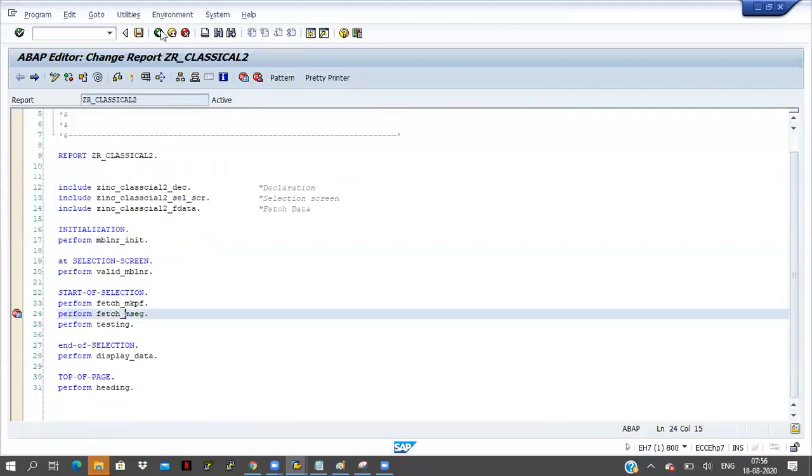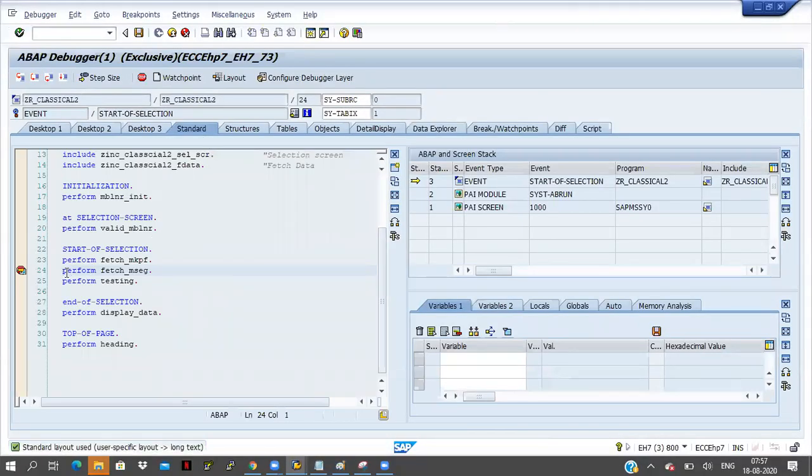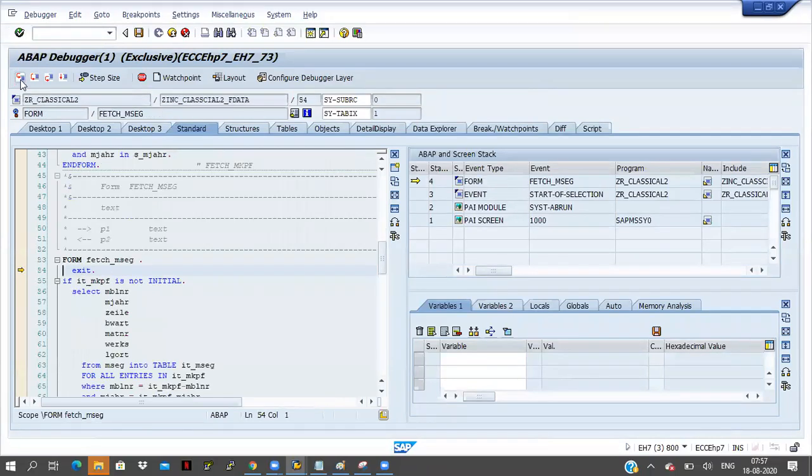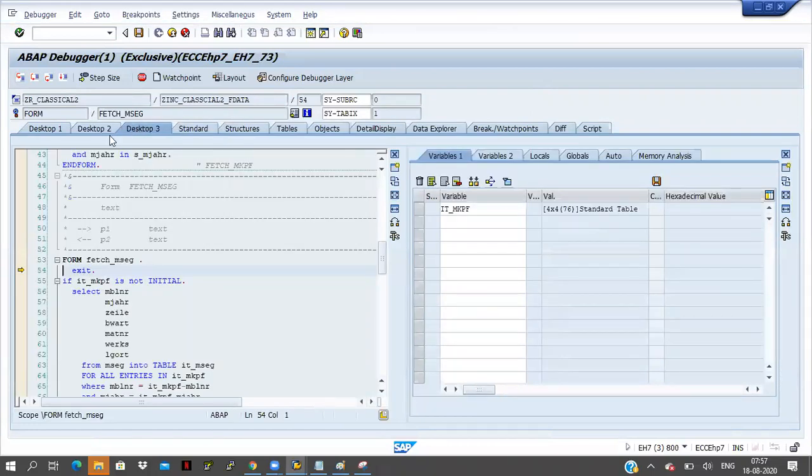Click on back. Now I'm keeping the breakpoint at line 24 and I'm activating the program and executing the program here, giving some input values. Click on execute button. It will stop the execution of the program at the breakpoint. So the cursor is coming to line 24 and I'm clicking on F5 button. Now ITMKPF contains 4 records here. If I click on F5 button, what will happen? Let me see here.